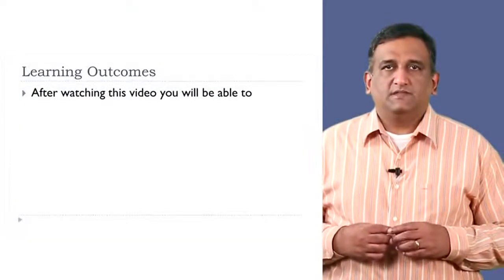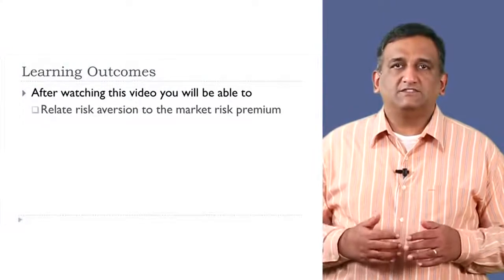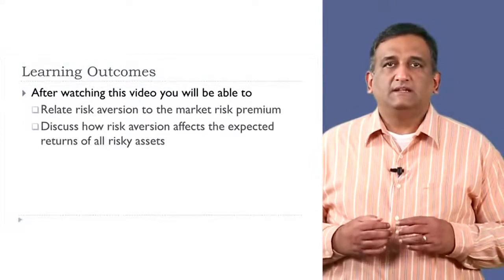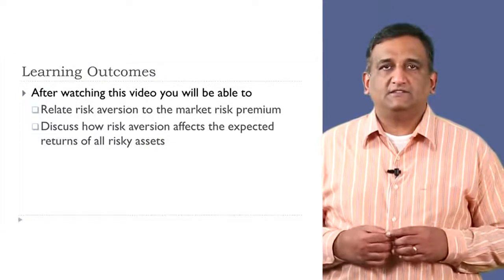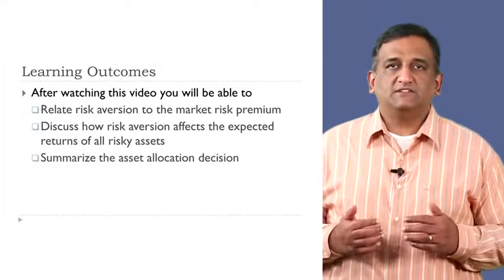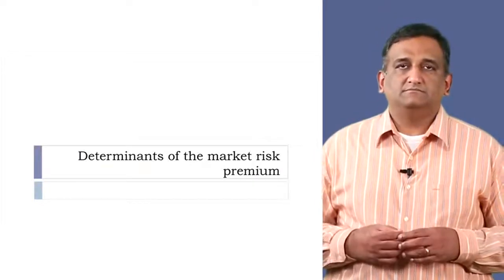Learning outcomes. After watching this video, you will be able to relate risk aversion to the market risk premium, discuss how risk aversion affects the expected returns of all risky assets, and summarize the asset allocation decision.